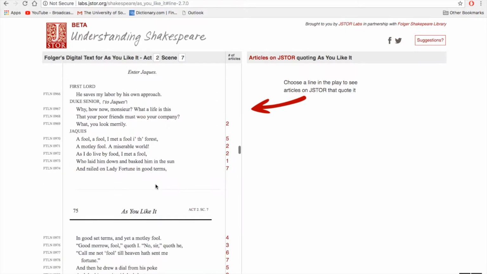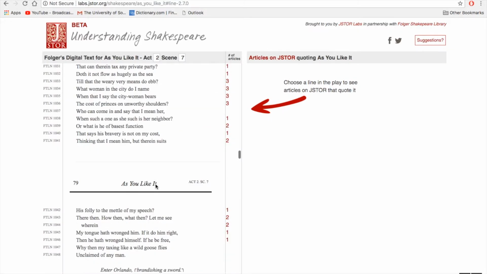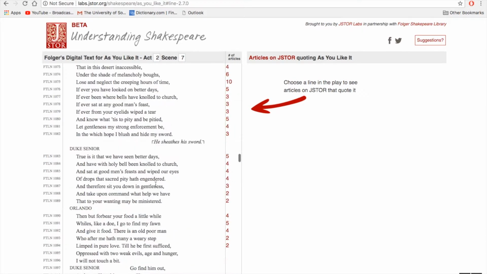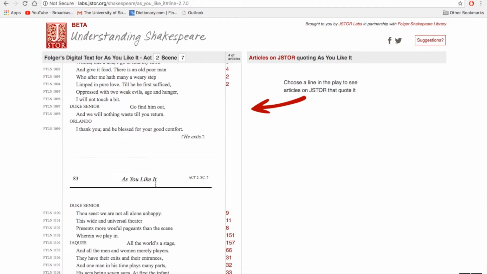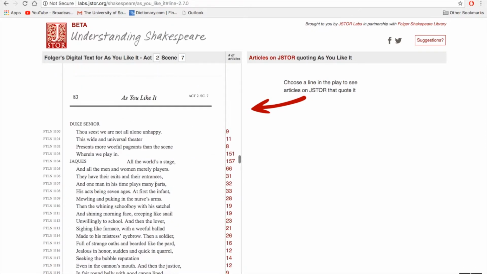Let's pull up an actual selection, and I am going to look for, here we are, probably the most famous line from the play. All the world's a stage and all the men and women merely players. Over on the right we see all the world's a stage has been cited 157 times. The line before it 151. So that's 157 articles that explicitly reference this particular line. So this is potentially a very useful tool.